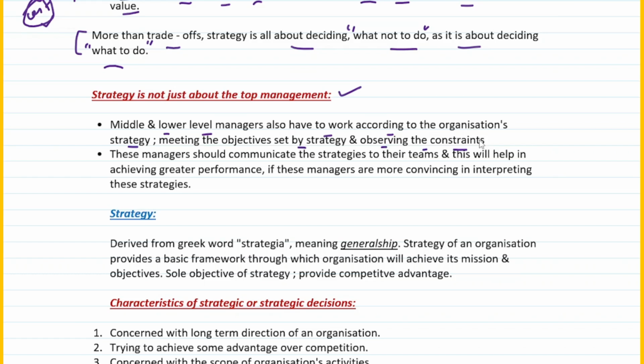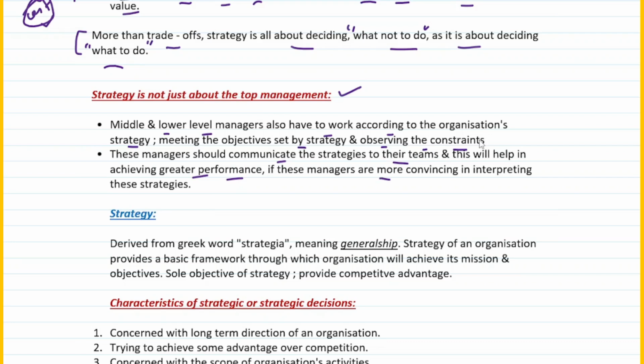So middle and lower level managers have to work according to the organization strategies, meeting the objectives set by the strategy and observing the constraints. So you need to keep a watch on the constraints that you have. These managers should communicate the strategies to their teams. So how do you make sure that your middle and lower level managers are also able to comply with your strategies? First of all, by communicating the strategies to their teams, and this will help in achieving greater performance. Then only the people at the operational level would get to know exactly what the company is expecting from them, and they are able to deliver that.